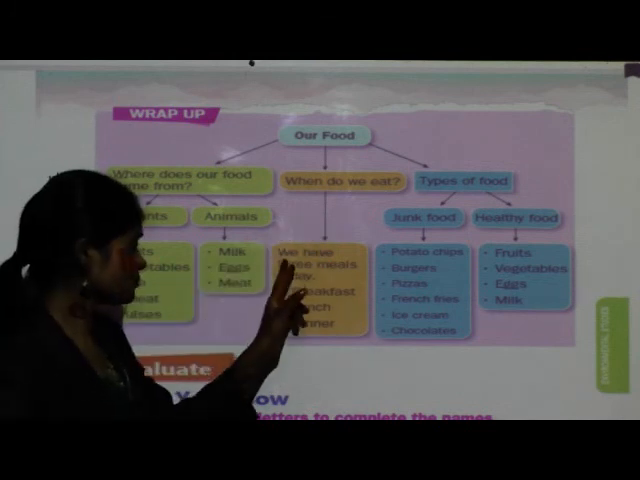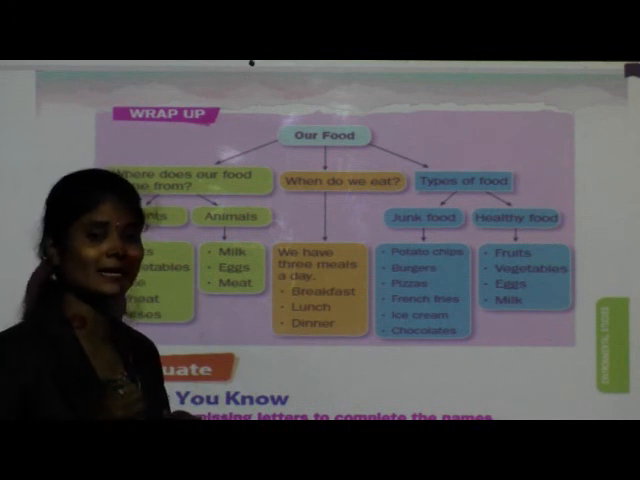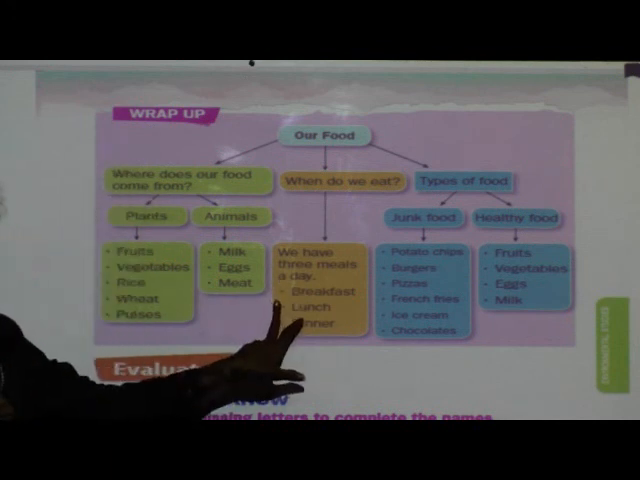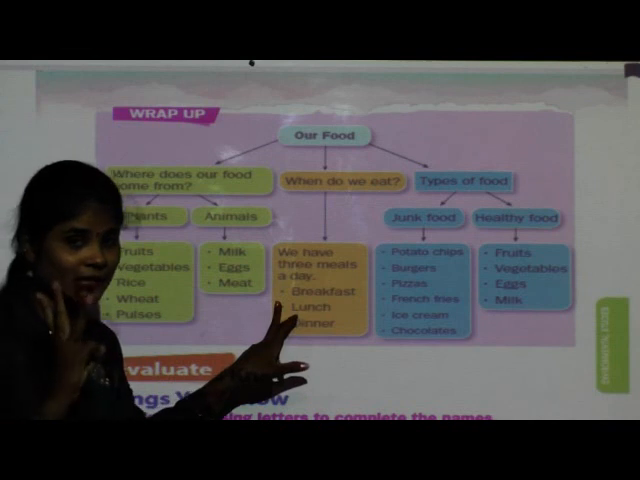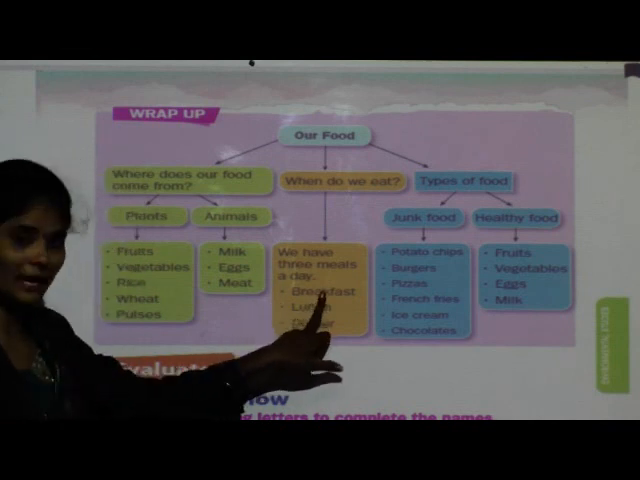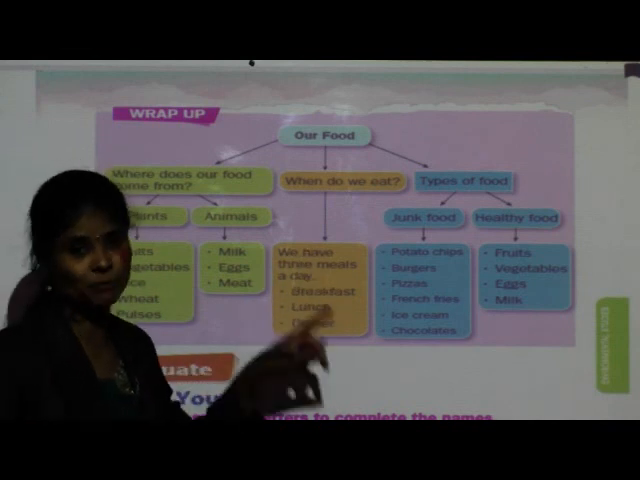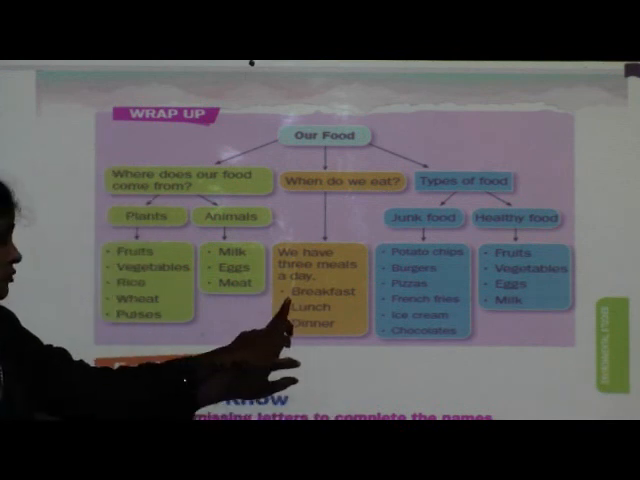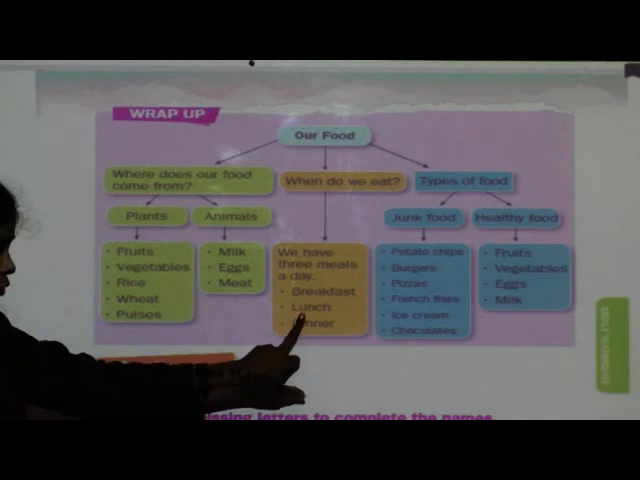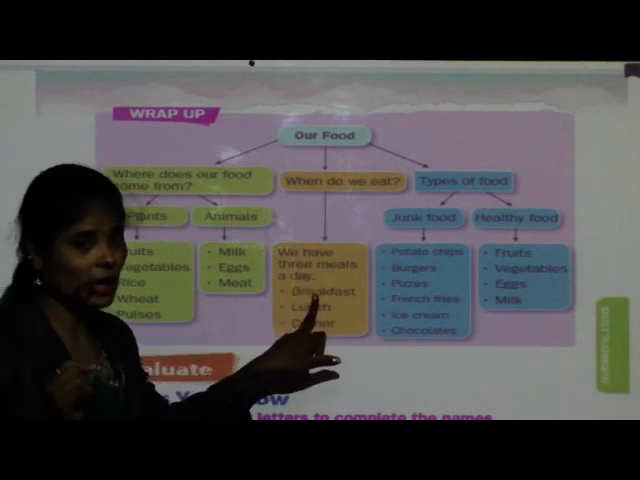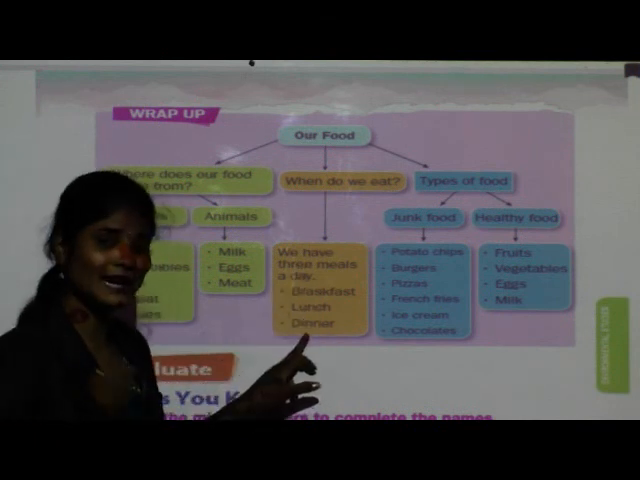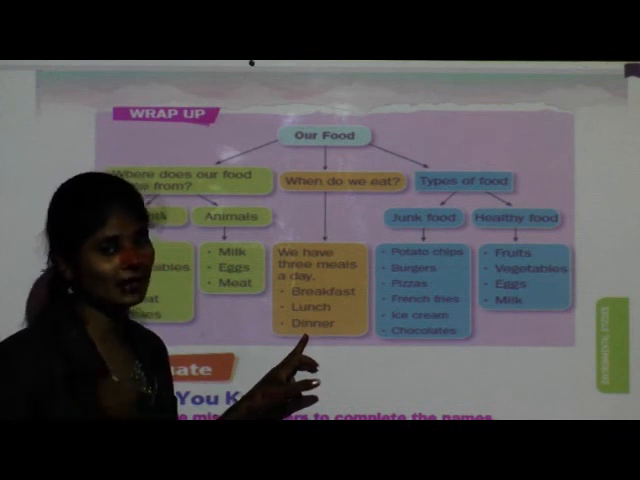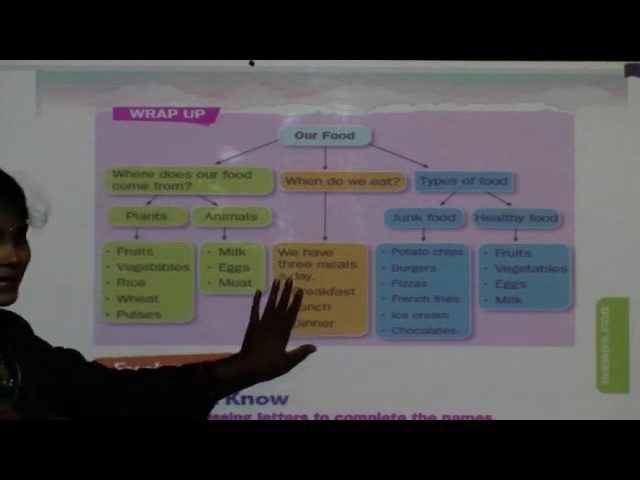Next see, we have 3 meals a day. Throughout the day we take 3 meals. That is breakfast, and it is the most important meal of the day. Next, lunch, we take lunch in the afternoon, and breakfast we take in the morning. Last meal, that is dinner, we take our dinner at night, isn't it?